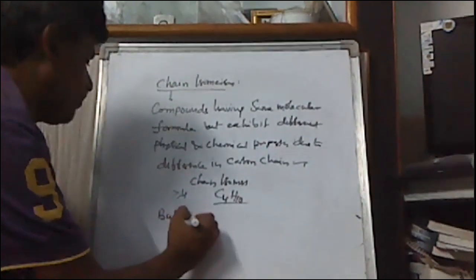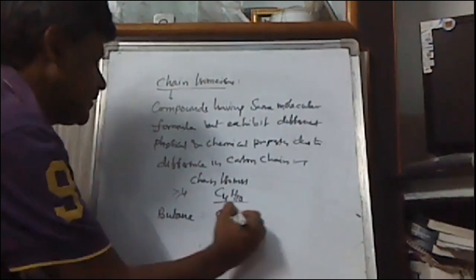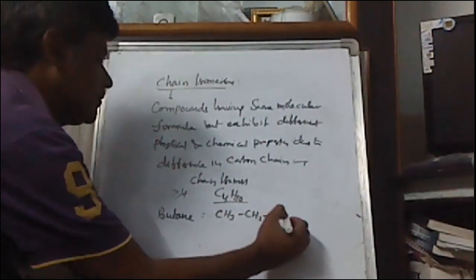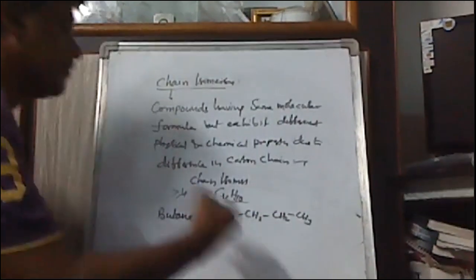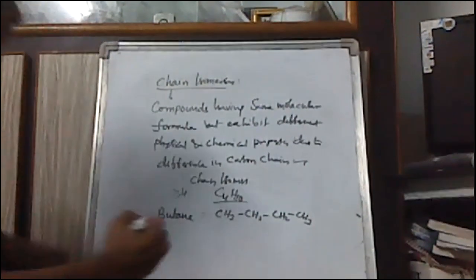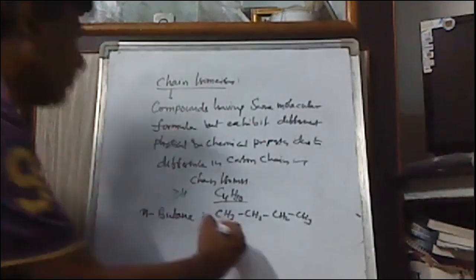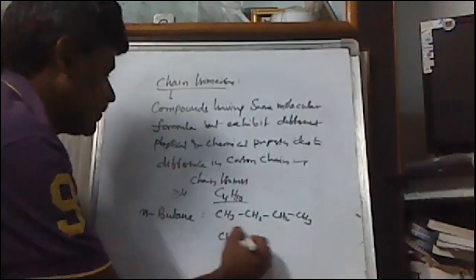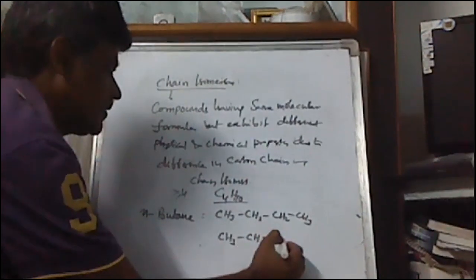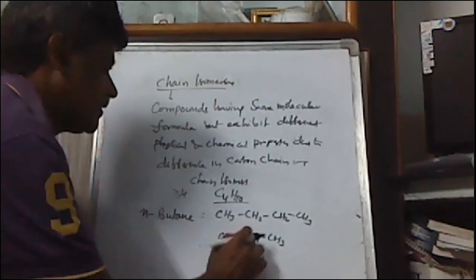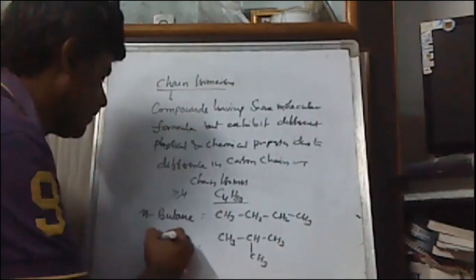This is called n-butane, CH3, CH2, CH2, CH3. Here the carbon chain is a 4 carbon chain. And the second one, CH3, CH, CH3 with another CH3, is called isobutane.